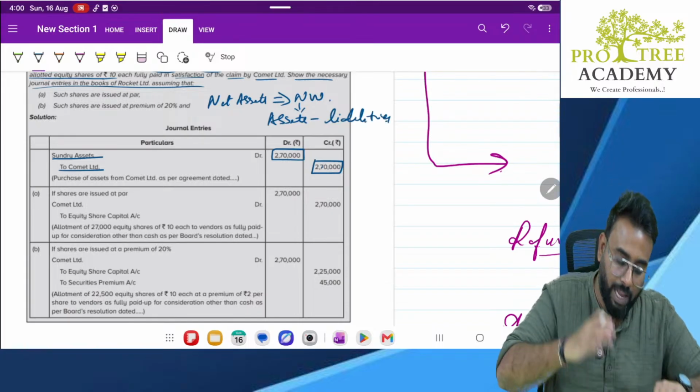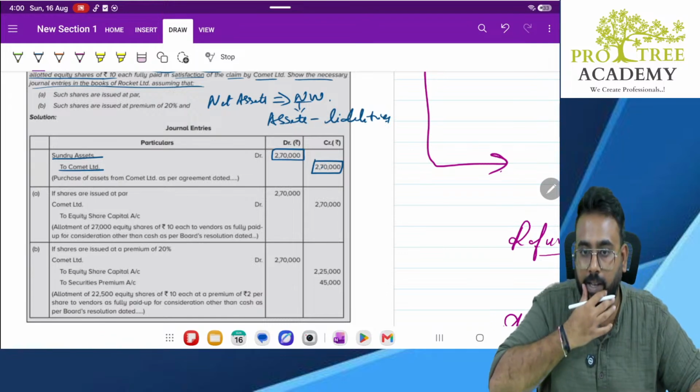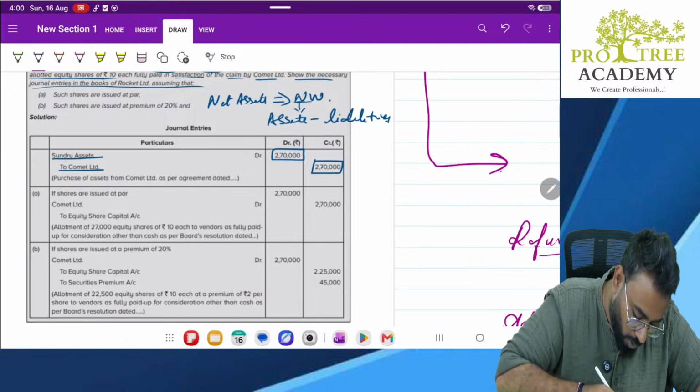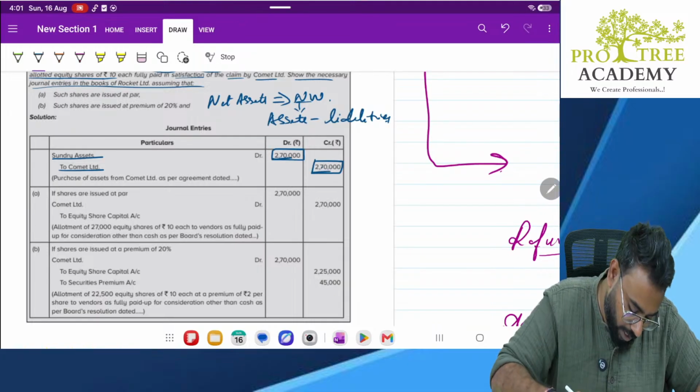Clear? So I'll be paying money for that. If I am valuing some business, I'll be valuing based on this. In theory at least. So what is the entry? Sundry assets account debit to Comet Limited, 2,70,000.